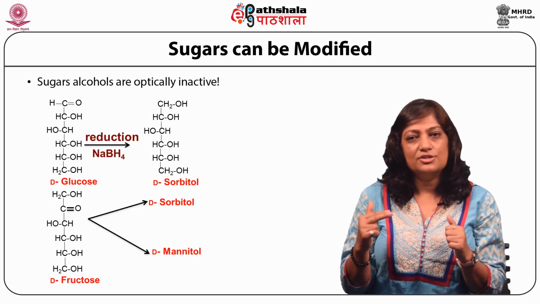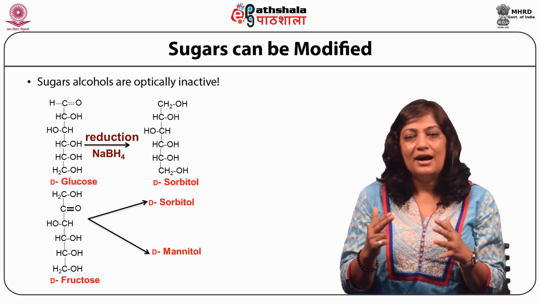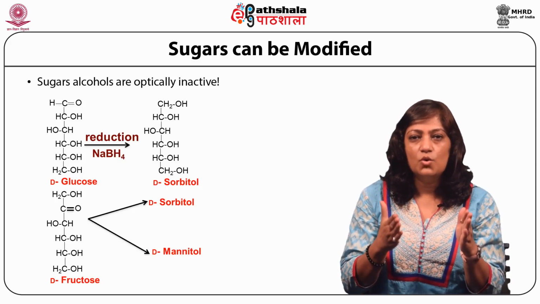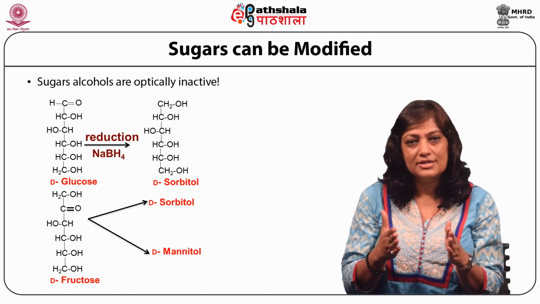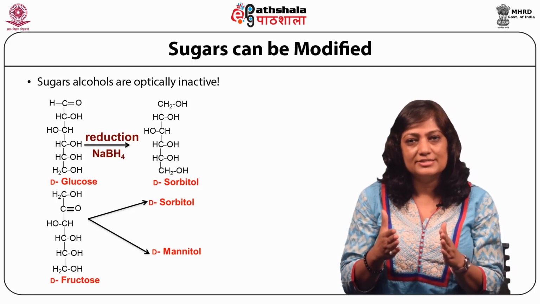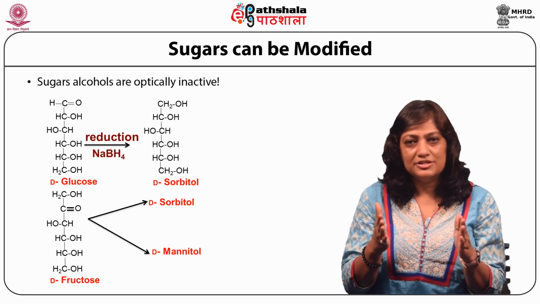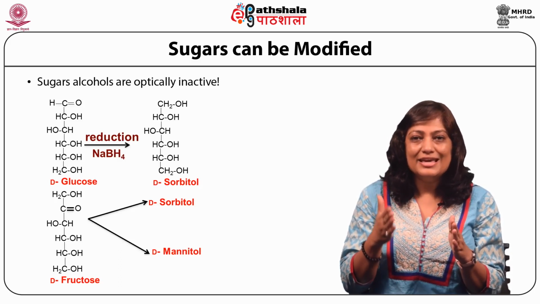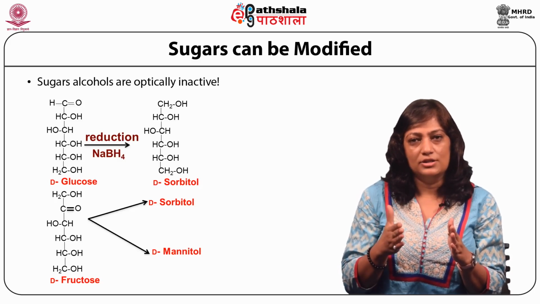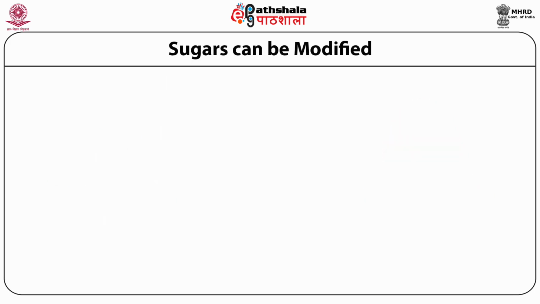So sorbitol, mannitol, etc., they are referred to as sugar alcohols, and unlike their parents, which is glucose and fructose in this case, the sugar alcohols are optically inactive, which means that these compounds are not able to rotate the plane of polarized light to either right or left. In other words, it means that the asymmetry in these sugar alcohols has been lost, and hence they are rendered optically inactive.